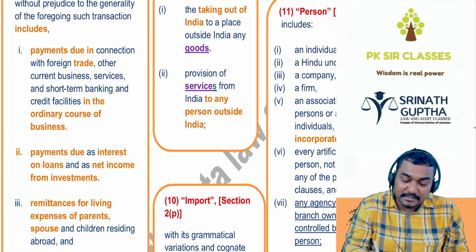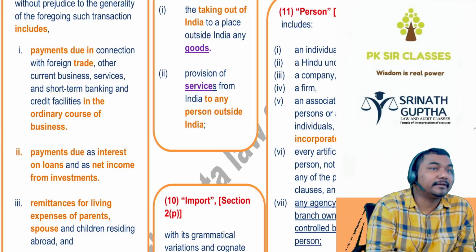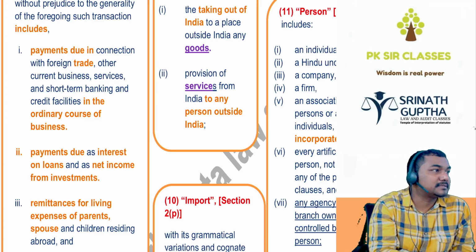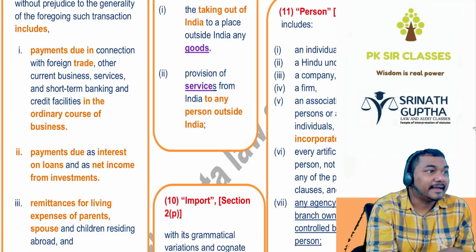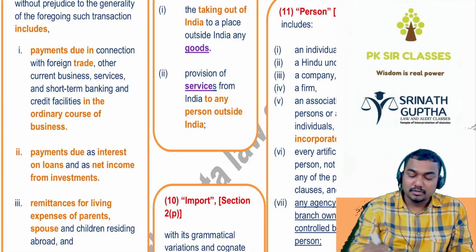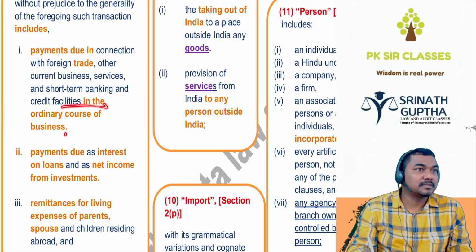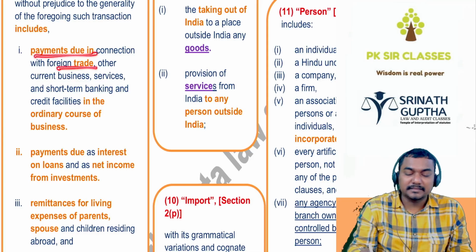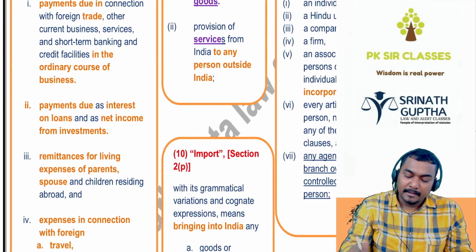Otherwise, you're taking the exam में आया. Short-term banking. You're taking the loan from the outside for 2 months, 3 months, 4 months, a current account. You're taking the loan for the 3 years, 2 years, capital account. So short-term banking in the ordinary course of business and payments in the ordinary course of business.